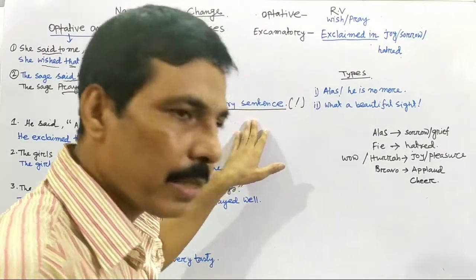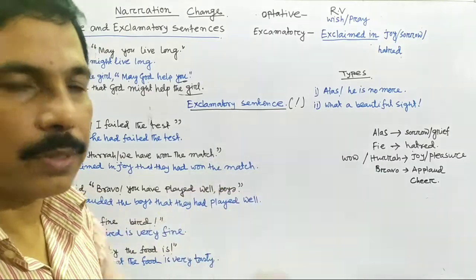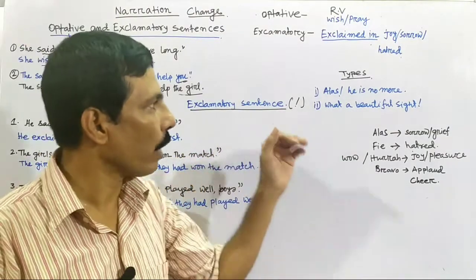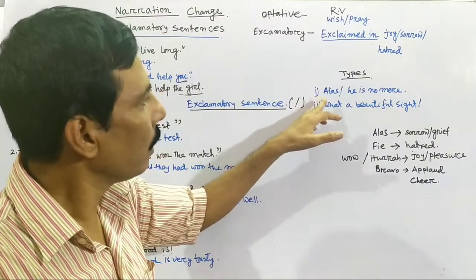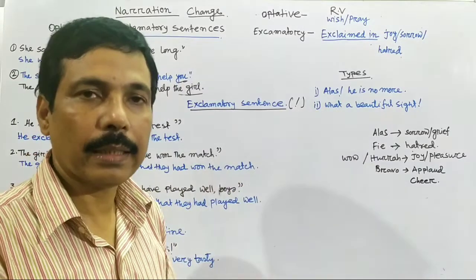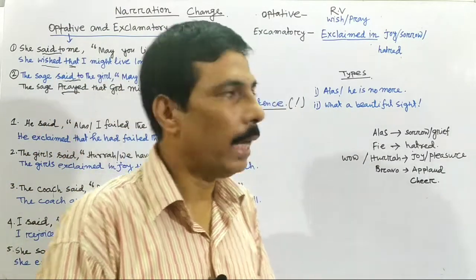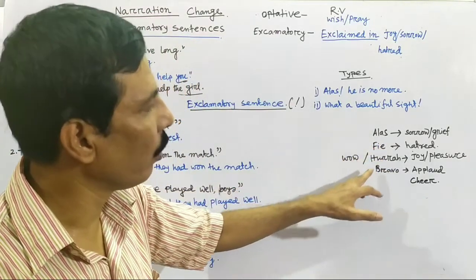This exclamatory sentence is also divided into 2 types. We can classify the exclamatory sentence into 2 types. What are the types? Type number 1, there is an interjection. A lot of interjections are there: alas, fie, woe, hooray, bravo.